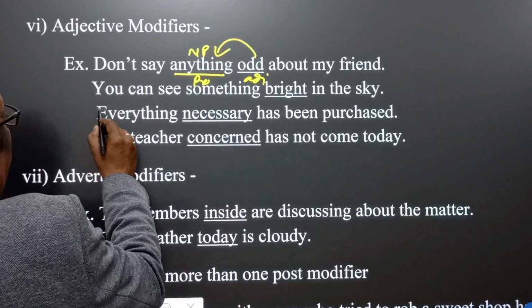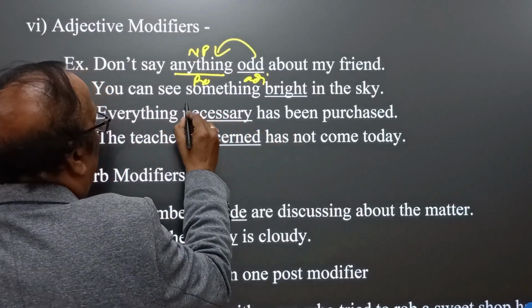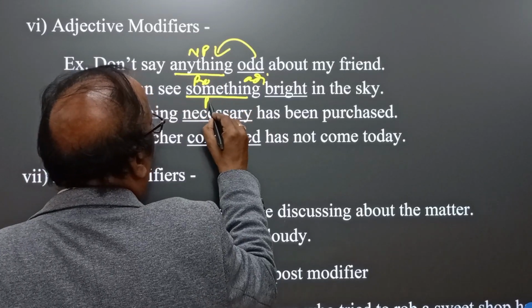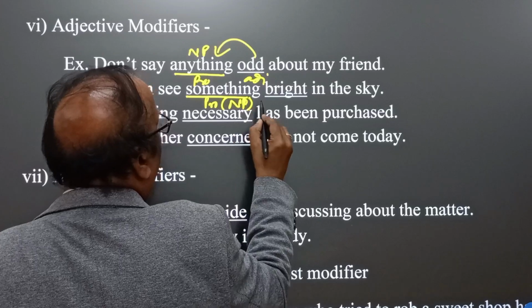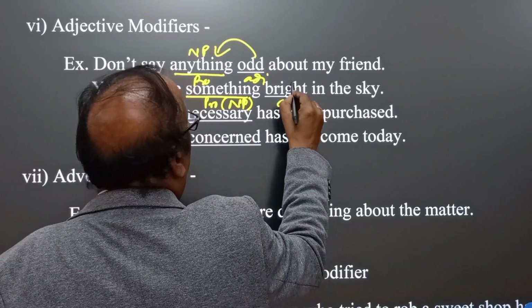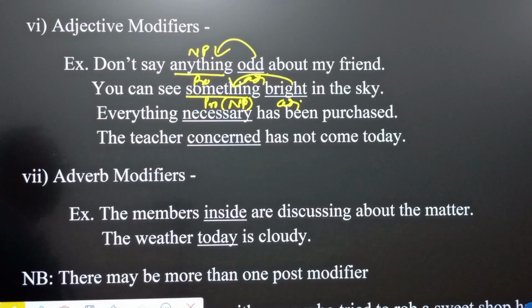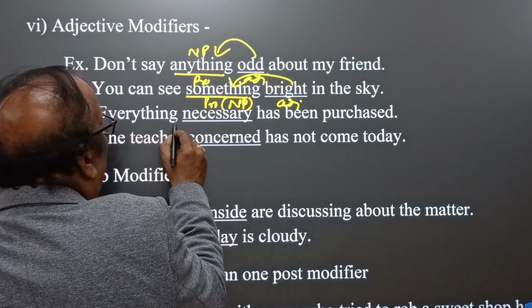Again, another adjective modifier. Therefore, you can see something bright. Something is also a pronoun, and it plays the noun phrase, and bright is the adjective that qualifies the word something, remaining after it. This is what we call an adjective modifier. You can see something bright in the sky. Naturally, something necessary.